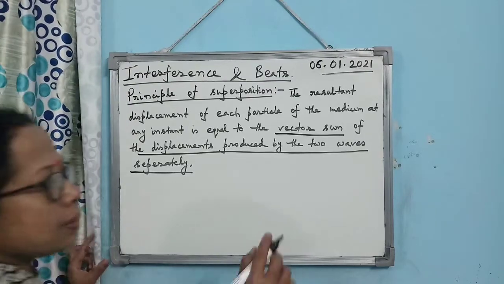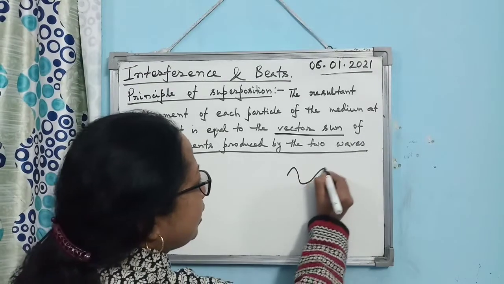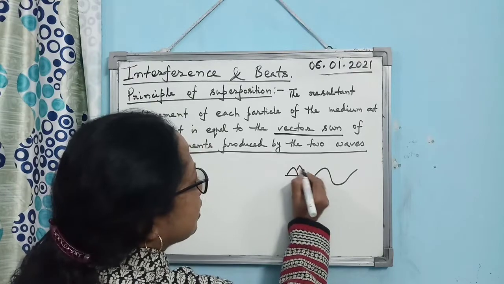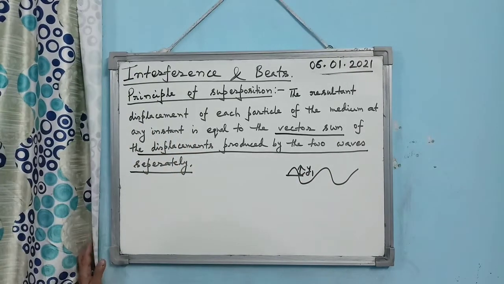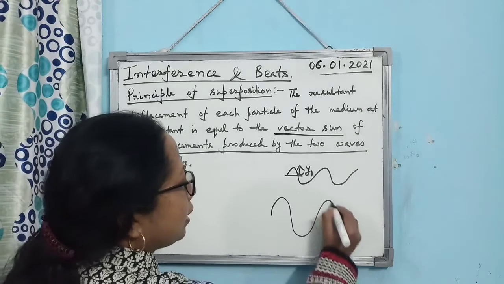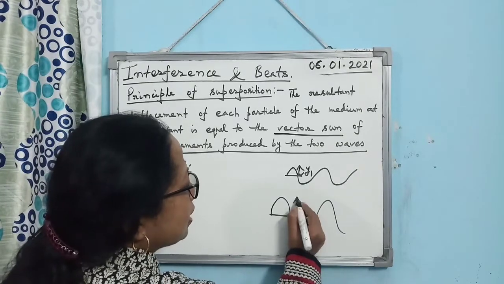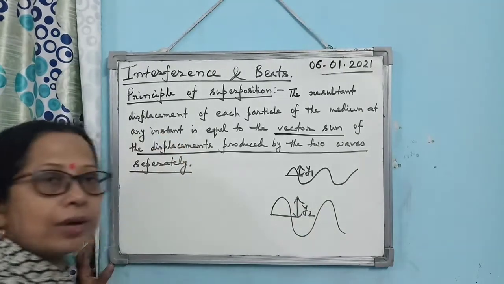Just understand it. Suppose one wave is propagating, due to which Y1 is the displacement of the particle of the medium. Then another wave is propagating, for which the displacement of the particle, let it be Y2.